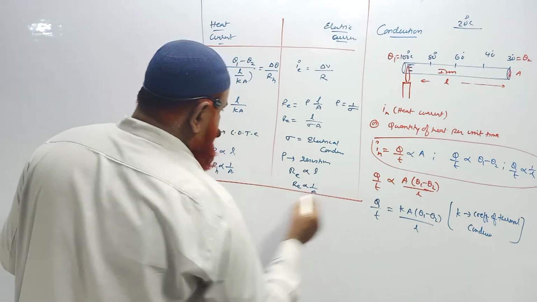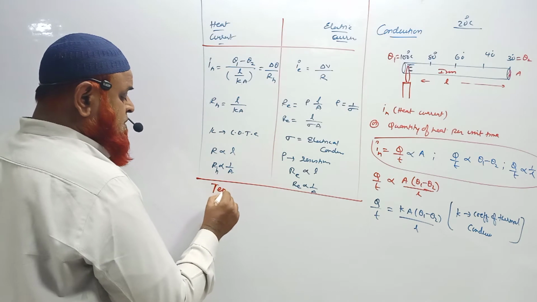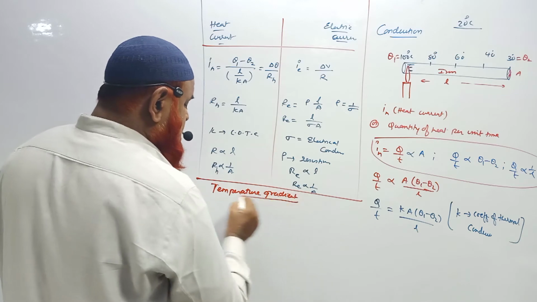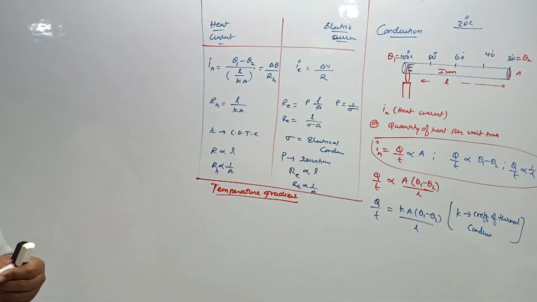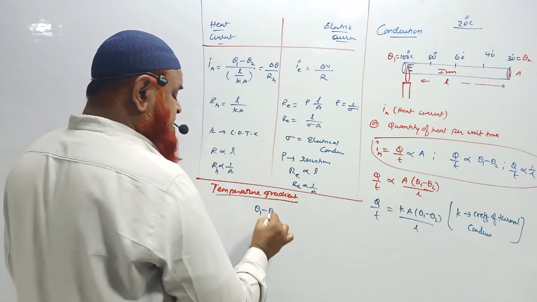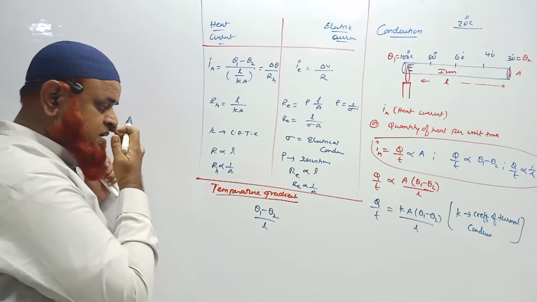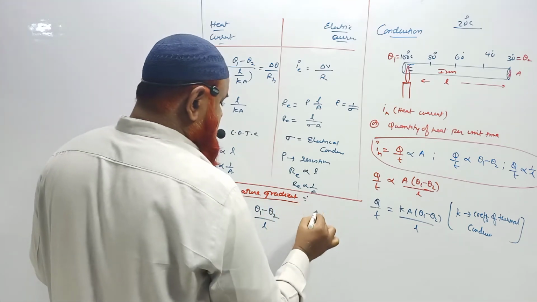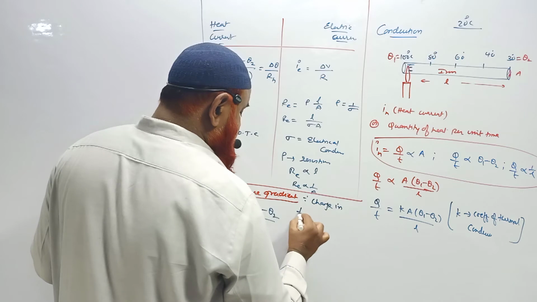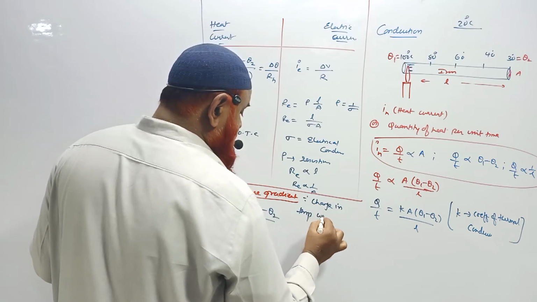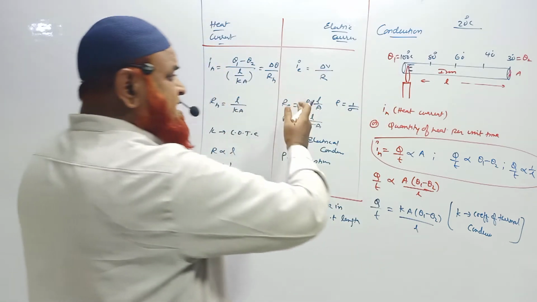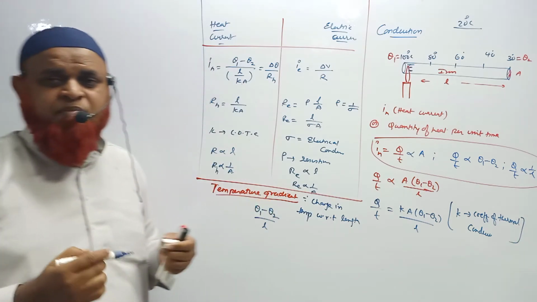Okay. Next, one more physical quantity you should understand here. What is that physical quantity? I'll tell you here. Temperature gradient. What do you mean by this temperature gradient? Temperature gradient is nothing but (theta 1 minus theta 2) by L. Actually, what is the meaning of temperature gradient? It is nothing but change in temperature with respect to length. What is the meaning of this? As the length increases, temperature decreases. That is called temperature gradient.